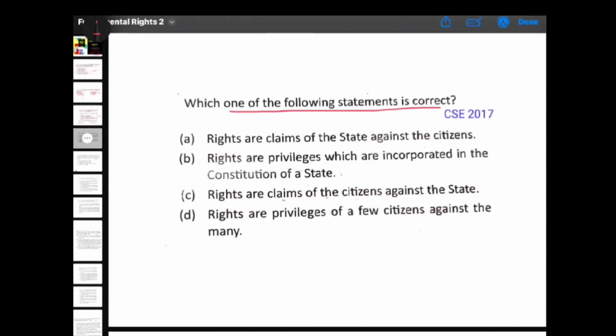Next, which one of the following statements are correct? Rights are claims of state against citizens.